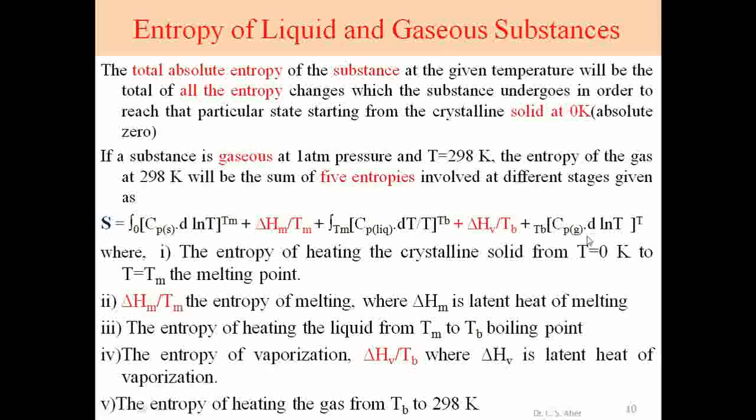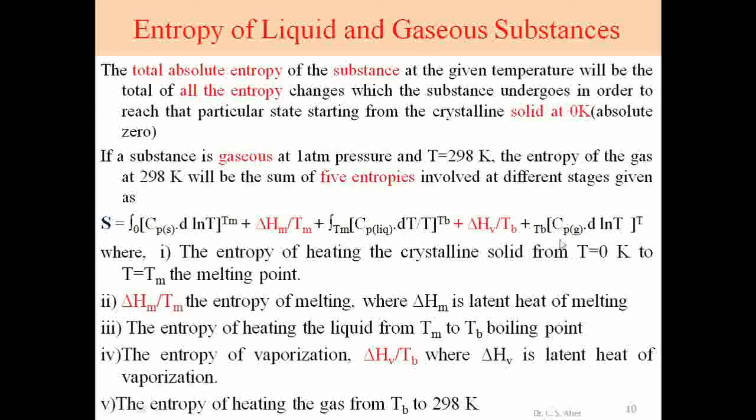And the last step, the fifth step, is the entropy of heating the gas from Tb to 298 Kelvin. Now the substance is converted into gaseous form at its boiling temperature, and the temperature is further increased up to T. At that time, the substance shows a further increase in entropy. That entropy change involves Cp of the gaseous state. This was the solid state, the liquid state, and now it is in gaseous form.